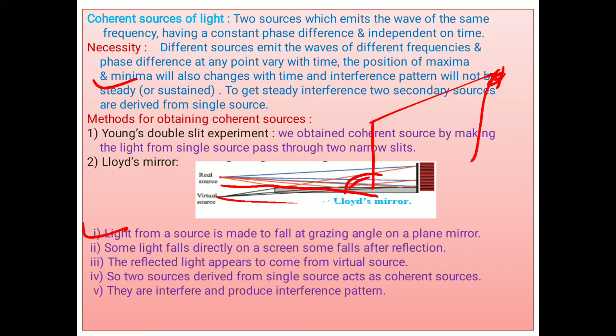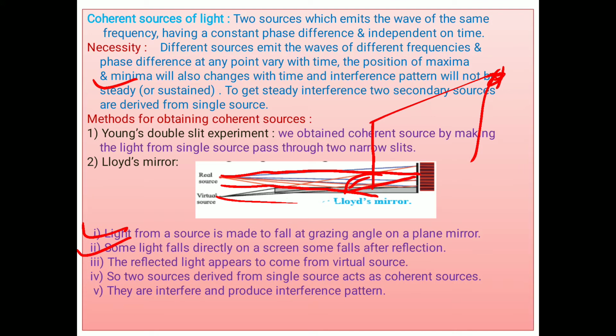Then what happens when this light falls here? This light is reflected back at the same angle, almost 90. And another direct light is also coming from here. One direct source is there from the single source, and the other is the reflected image. Just like it, some light falls directly on the screen, some falls after reflection. The reflected light appears to come from the virtual source. We get two sources.